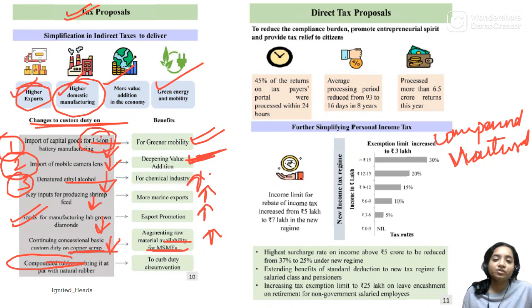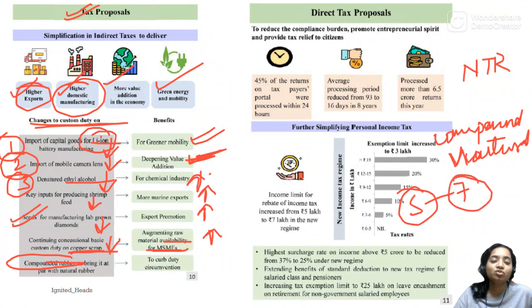Next is direct tax proposals. So the major thing is that the new tax regime has been made the default tax regime, and income till 7 lakh pays no taxes. Earlier it was 5 lakh, now it has been increased to 7 lakh. So it works like this: above 5 lakh, you will be paying taxes, but you will get your returns. So there will be no net taxation on a salary up to 7 lakh.